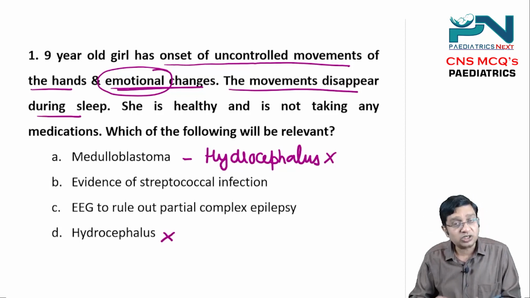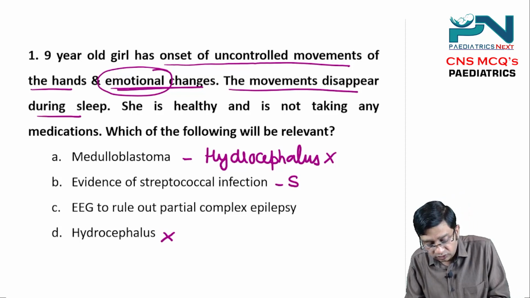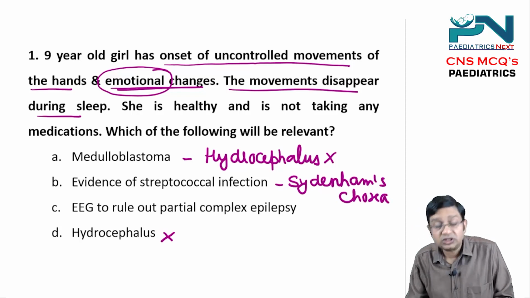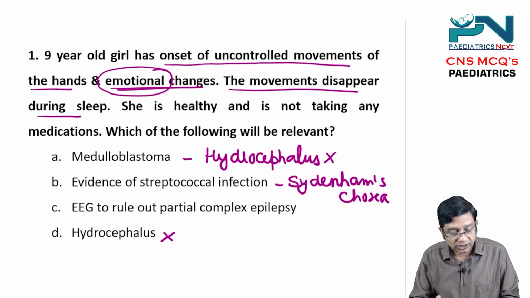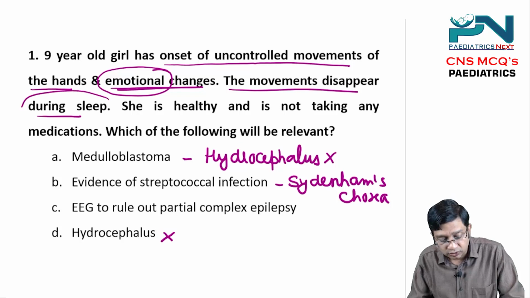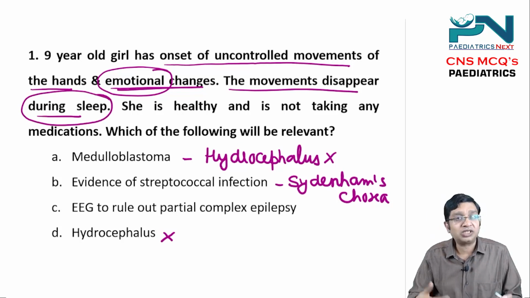Now in this, one choice given is evidence of streptococcal infection. If they are giving you this choice, you can think of Sydenham's chorea, which is one of the major Jones criteria of rheumatic fever. Another choice is EEG to rule out partial complex epilepsy. Now the movements disappear during sleep, and chorea movements are like this only. Chorea movements are involuntary movements. They are present when the child is awake, and they disappear during sleep.